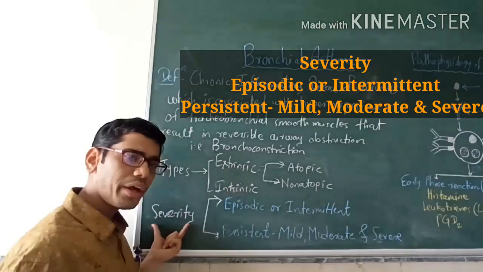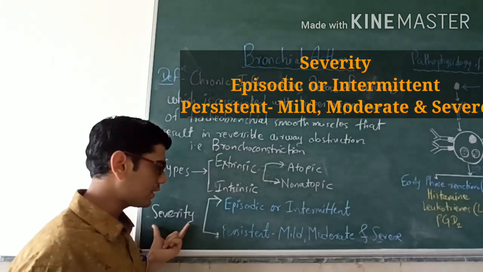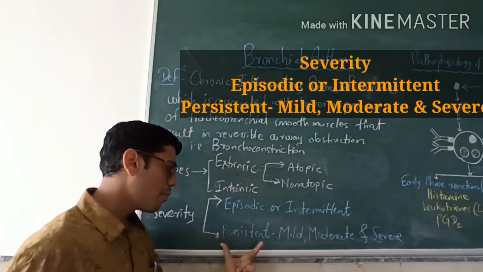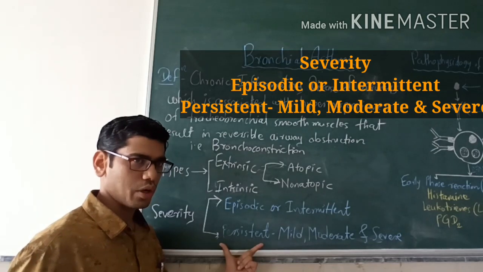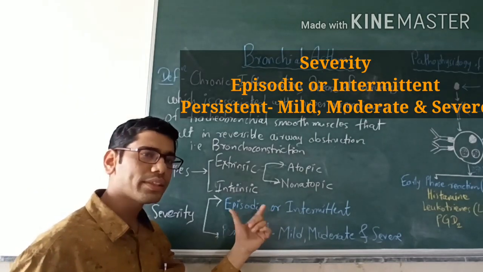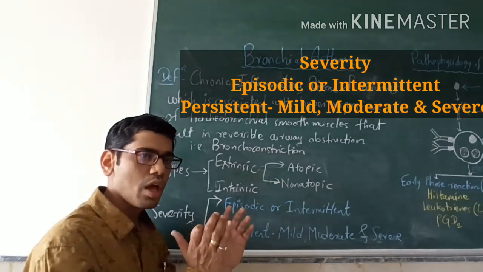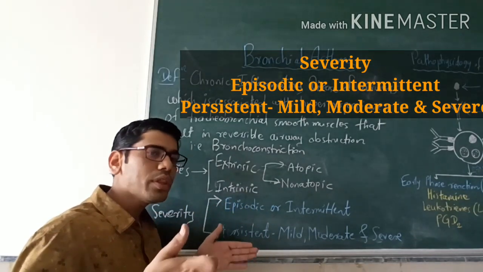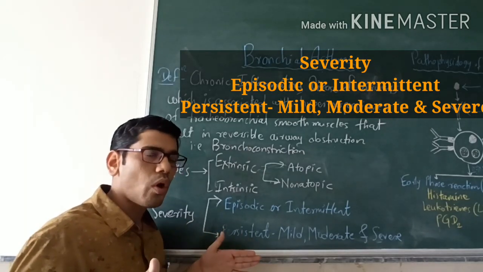Depending upon the severity, bronchial asthma can be classified into episodic or intermittent, and second is persistent. Okay. Episodic or intermittent, as you can understand from the words, episodic means in episodes. So the patient has acute episodes of asthma, and in between the two episodes the patient is all right.